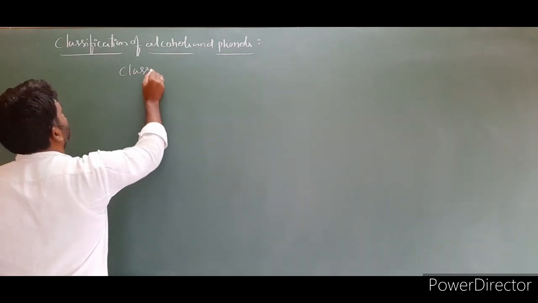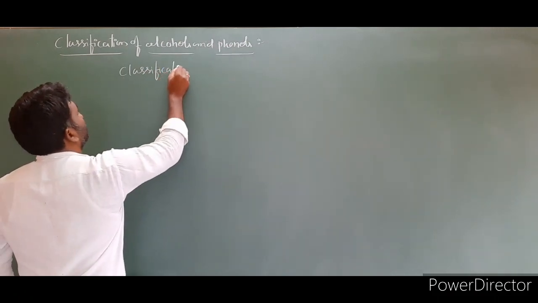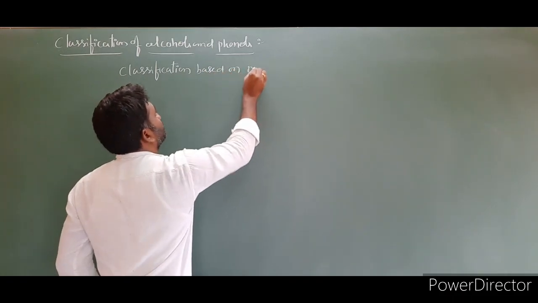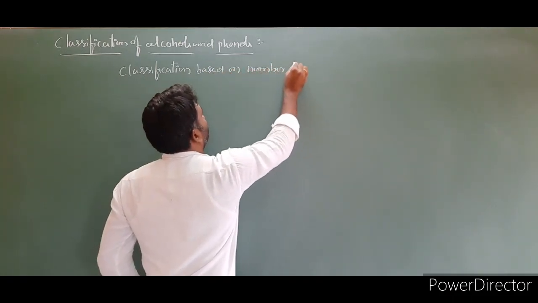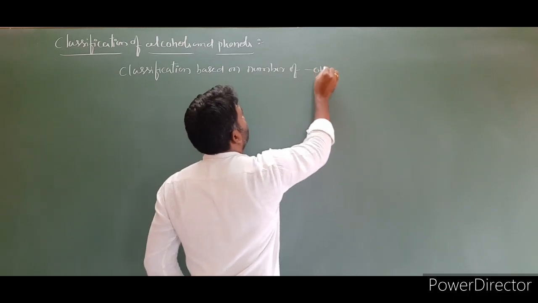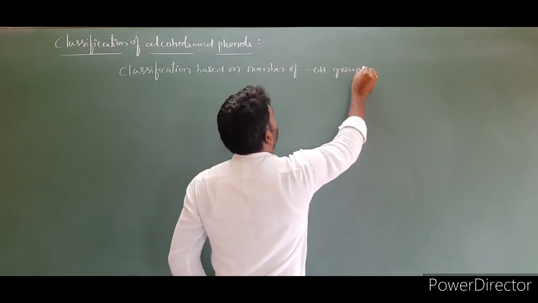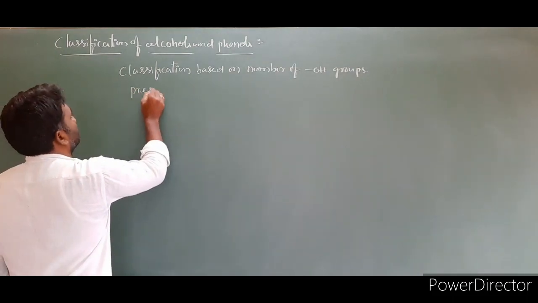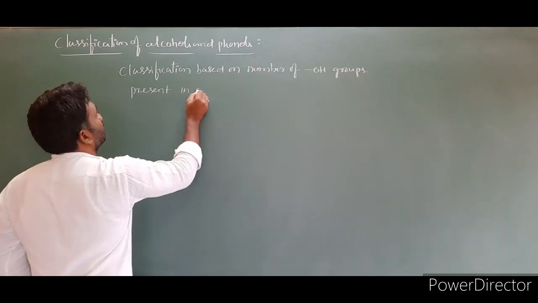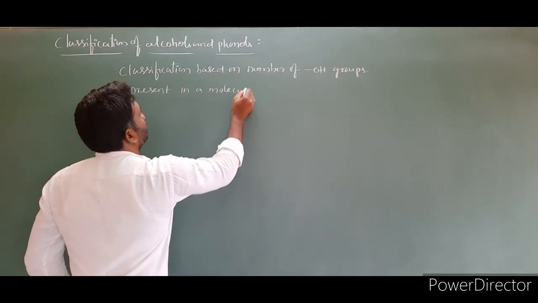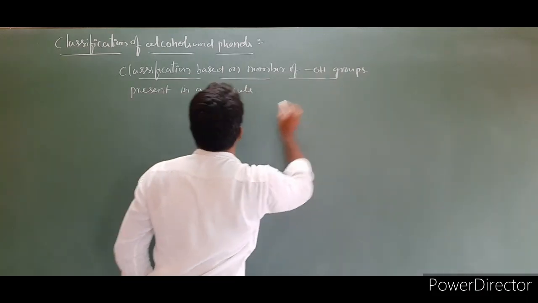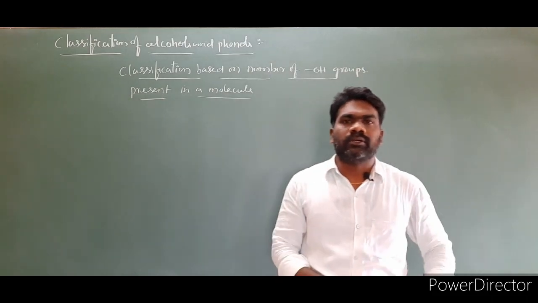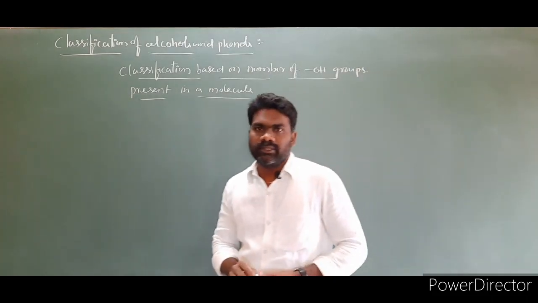Classification based on number of OH groups present in a molecule. Based on the number of OH groups present in a molecule, the alcohols and phenols are classified into different types.